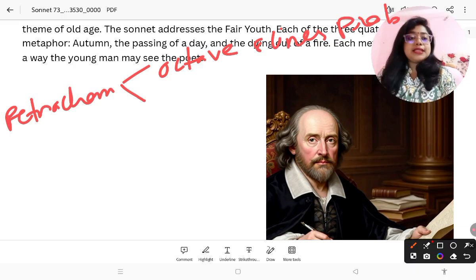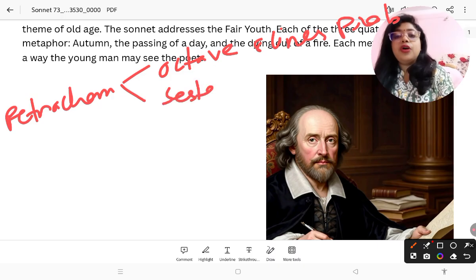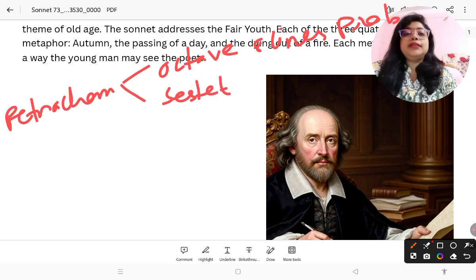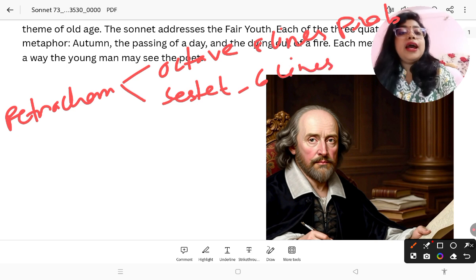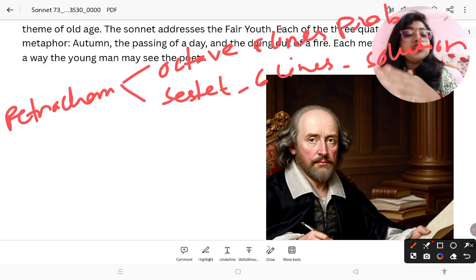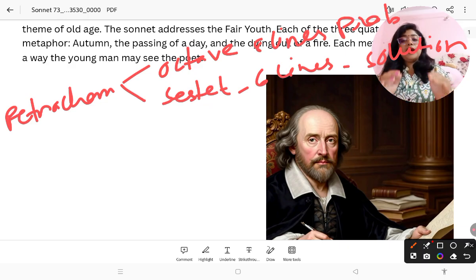The other 6 lines in total are called the sestet. This is the 6-line stanza, and there the poet gives the solution. So this is the format of the Petrarchan sonnet, where there are two divisions: first the octave, and second the sestet.